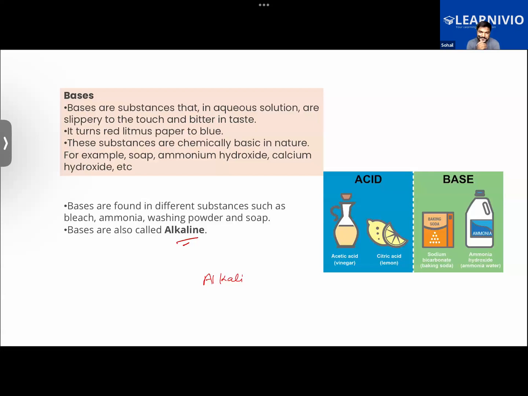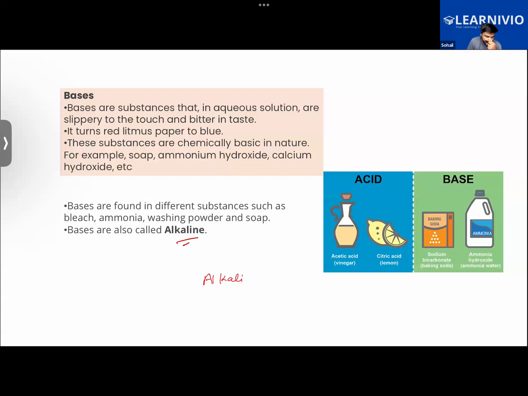Sodium hydroxide, good. Did you mention magnesium hydroxide? No, sir. Magnesium hydroxide is also such an example. Okay, so we have sodium hydroxide, potassium hydroxide, lithium hydroxide, calcium hydroxide, magnesium hydroxide, ammonium hydroxide, sodium carbonate, and then sodium bicarbonate. So these are some of the examples.